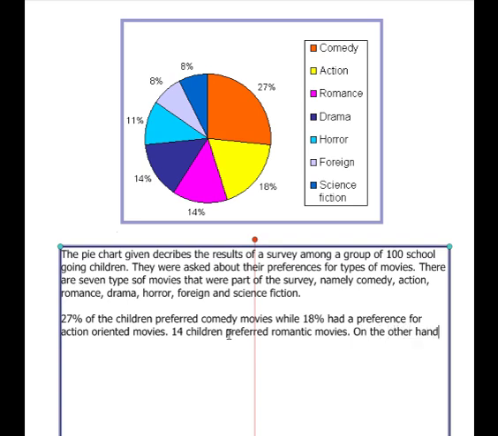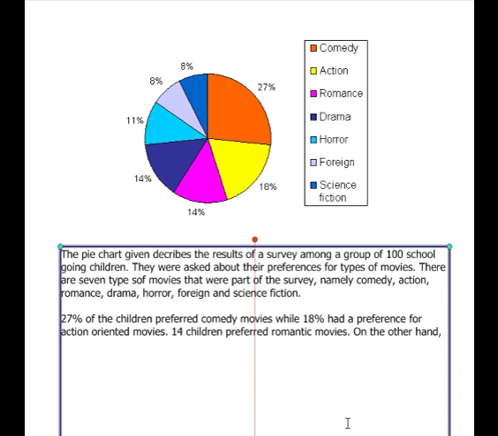On the other hand, the drama movies, drama-based movies were also the preference of the teen students.